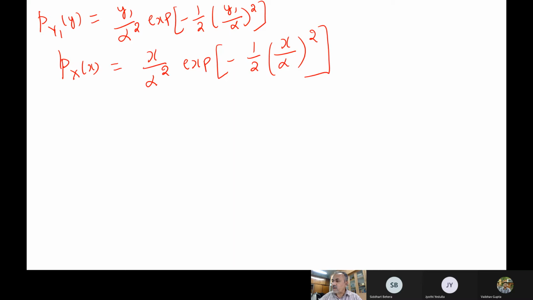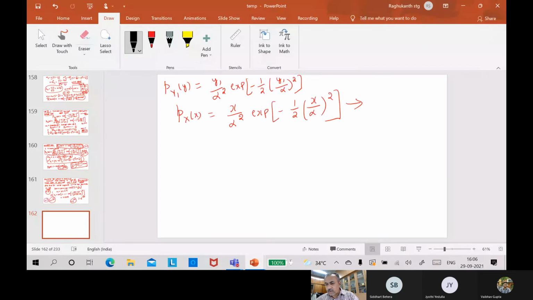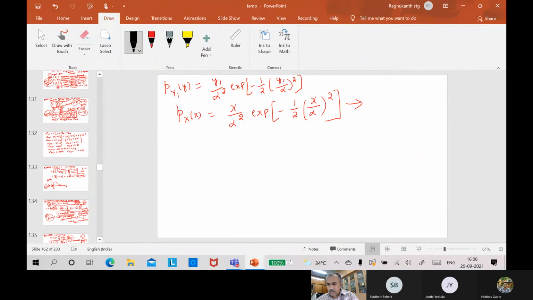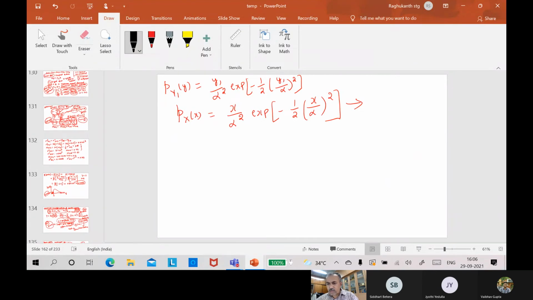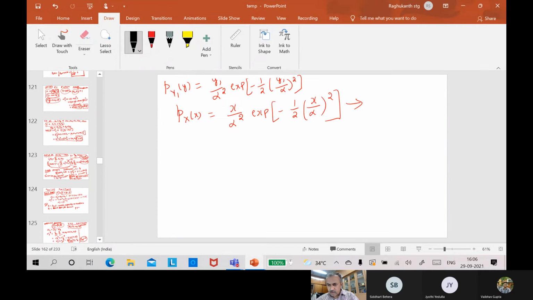Any of you recollect what type of distribution it is? What type of random variable is this one? We have discussed it previously. When we discussed the functions of random variables, this important distribution came.